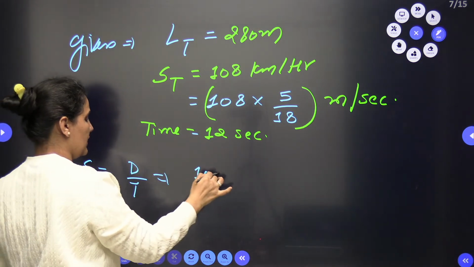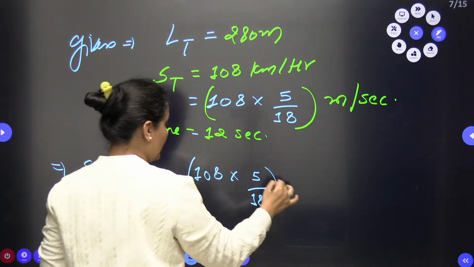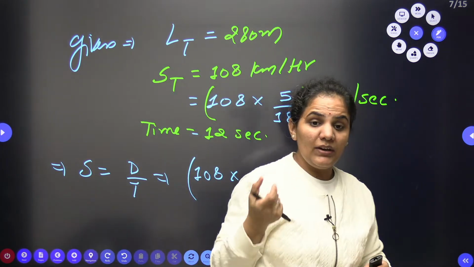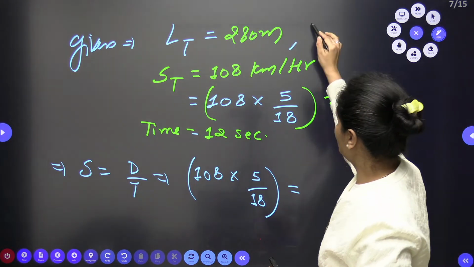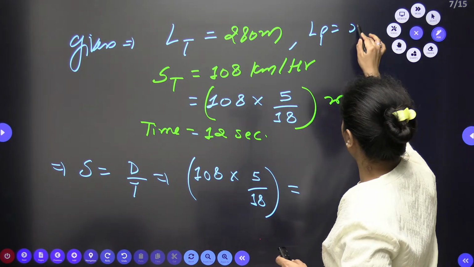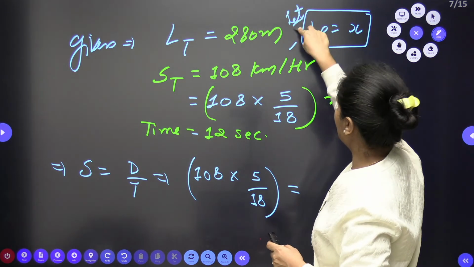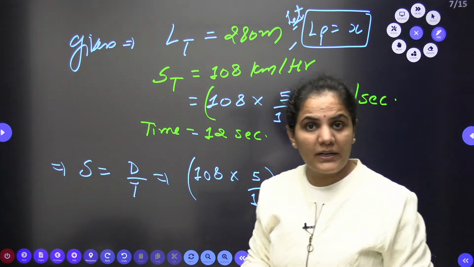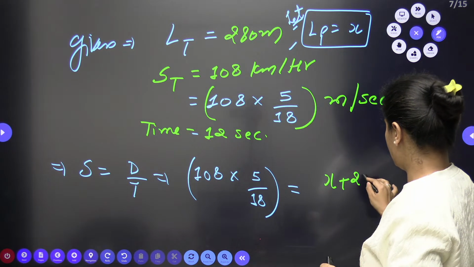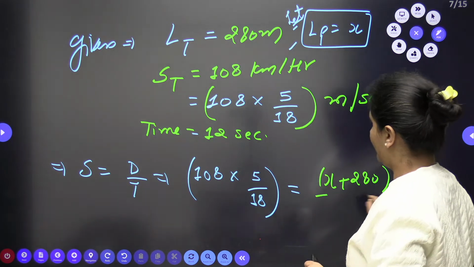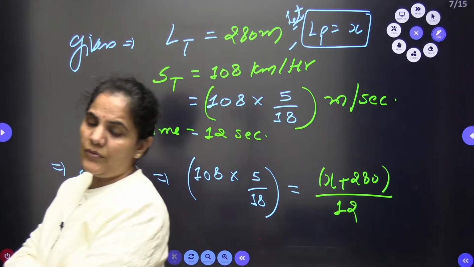My speed is 108 into 5 by 18. One thing is still unknown here. When you write down the total distance, it will cover the length of the train plus the length of the platform. I don't have the length of the platform, so let us assume it is x. So the total distance is x plus 280, divided by the time, which is 12. Okay, and now we can solve it.